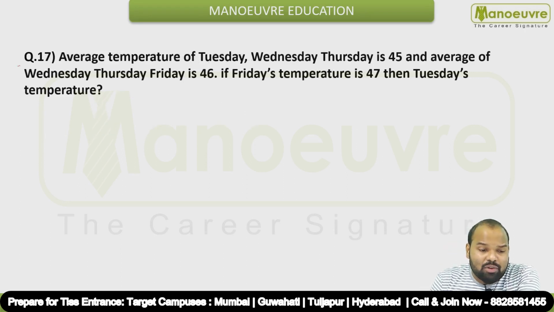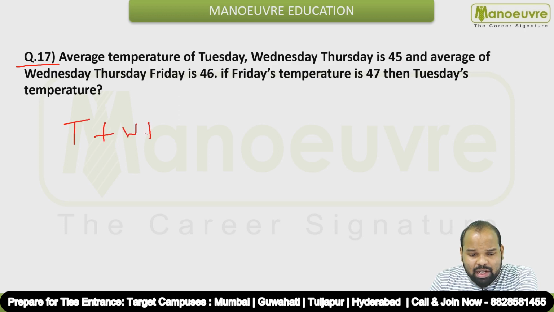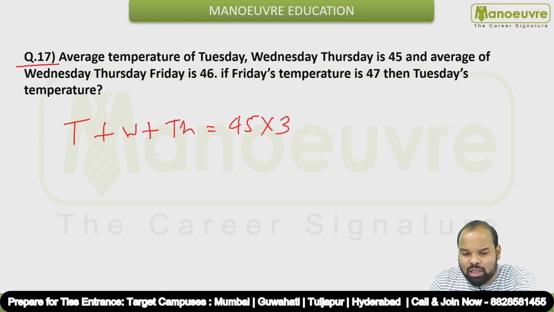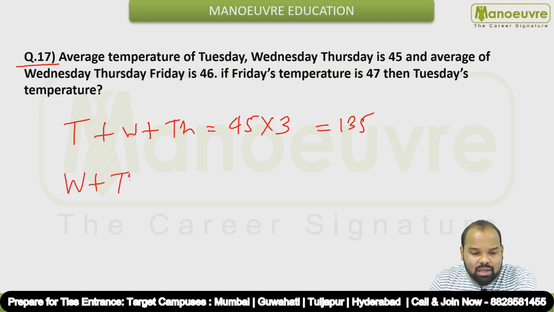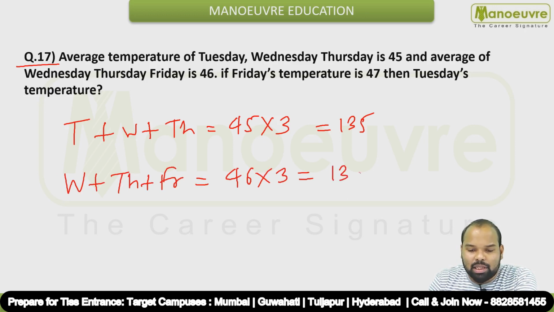Okay, let's see question number 17 now. Average temperature of Tuesday, Wednesday, Thursday is 45. So Tuesday, Wednesday, Thursday, average temperature is 45. So total is 45 into 3, because here we have to divide it by 3, right, to find out the average. So these 3 will get multiplied to this 45. Okay, so the total is nothing but 135, and average of Wednesday, Thursday and Friday is nothing but 46 into 3. The total of all the temperatures will be nothing but 138.